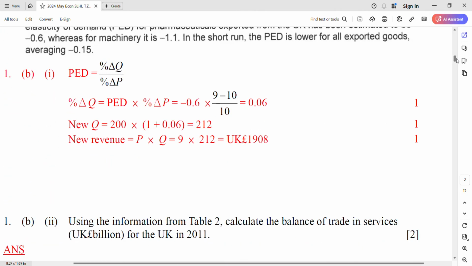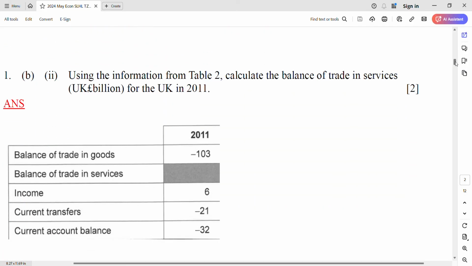Next one. Using the information from Table 2, we need to look at Table 2, which I'll show you later. Calculate the balance of trade in services. Don't be scared. Look at the table and you'll remember how to do it. The table is like this. I cut the lower parts.